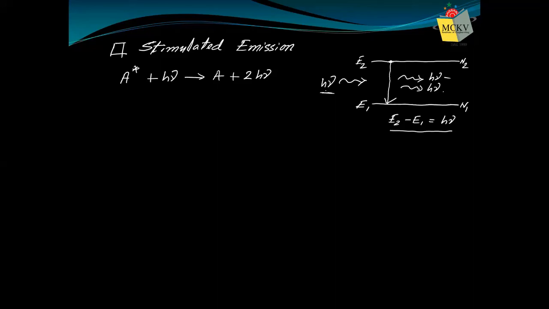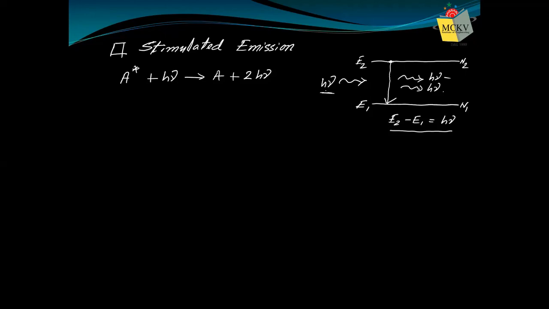That means the emitted photon just resembles the initial or stimulating photon. Whatever be the stimulating photon, the emitted photon will be the same: the same frequency, same phase, same direction. Therefore, we want this process for our type of source.